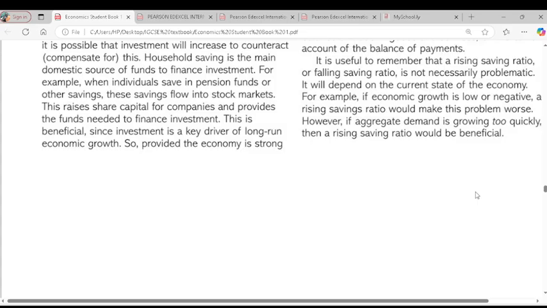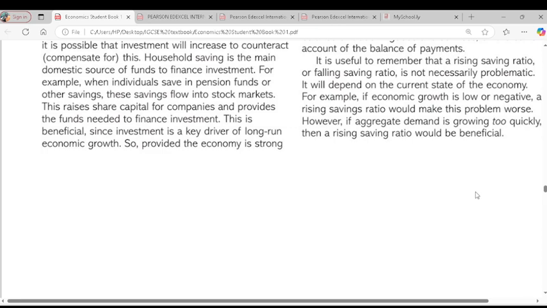The economy is not growing. And for the economy to grow, aggregate demand has to increase. But now, saving is increasing more than spending. Then how will aggregate demand increase? So it means a high saving ratio with an economic decline will make the situation worse. Do you get the point now? To make an economy grow, aggregate demand has to increase. But if savings is increasing, then aggregate demand is not increasing.